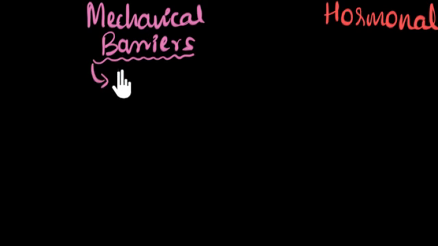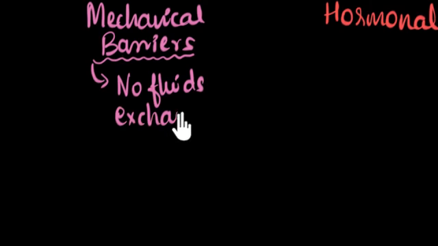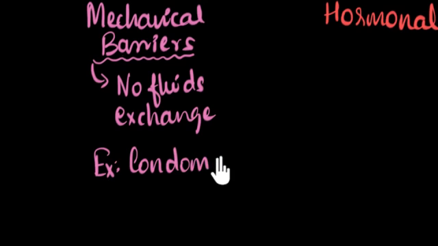So over here, in sexual intercourse, there'll be no fluids exchanged. So no fluid exchange, okay? And the example of that would be condoms. So male condoms can be put on the top of the penis, or we can also have female condoms which can be put inside the vagina. In either case, it'll ensure that there is no transfer of fluid from one body to another. So this means the semen will never enter the vagina. As a result, the sperms can never reach the eggs, preventing pregnancy.